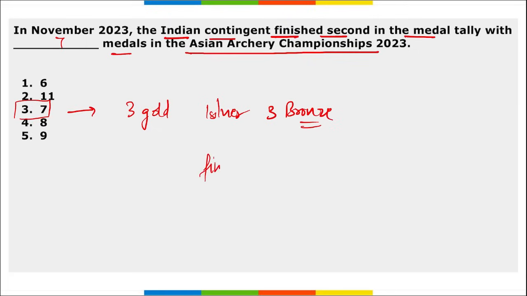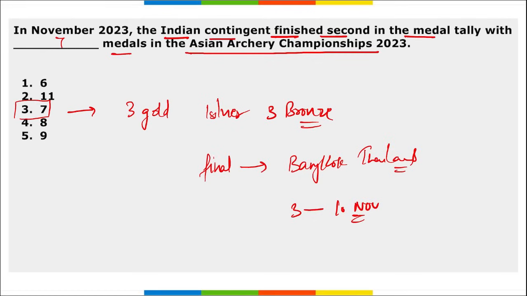Right, where was the final held? The final was held in Bangkok, in Thailand. Right, and it was from 3rd to 10th of November. As we saw, India secured second position here. Which country secured the top position? It is South Korea that secured the first position with a total of 11 medals.